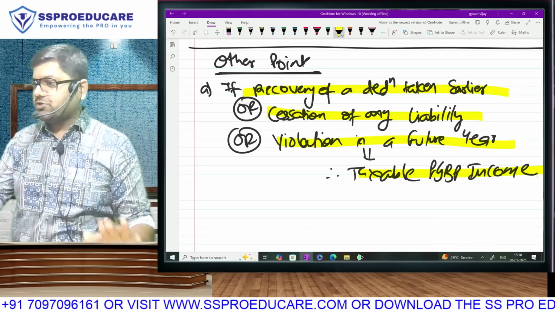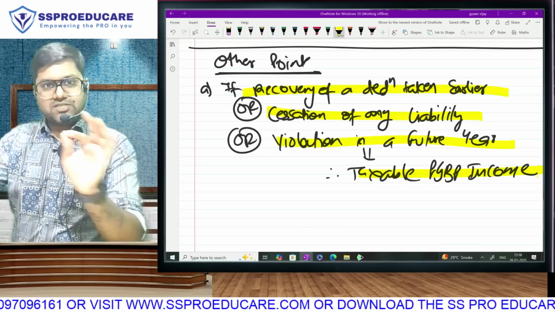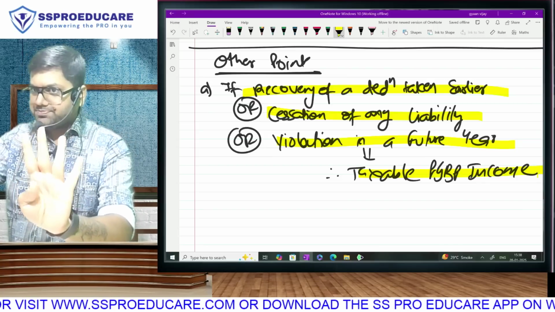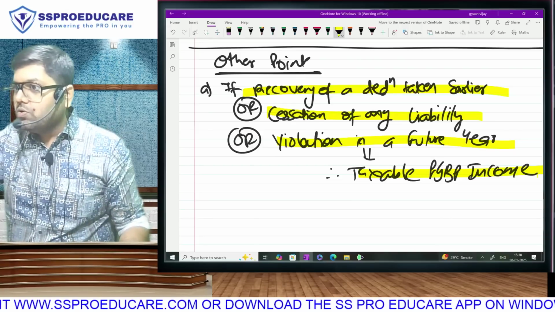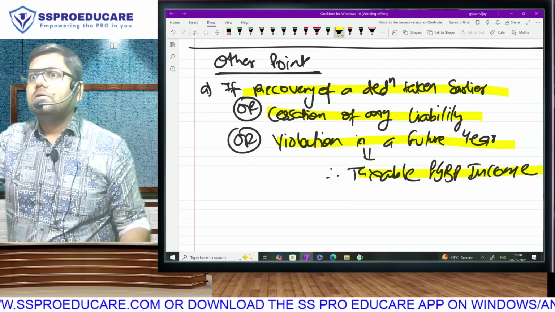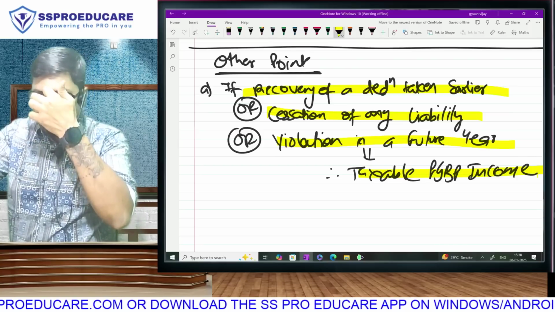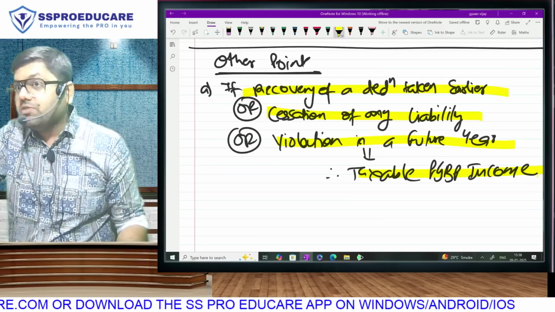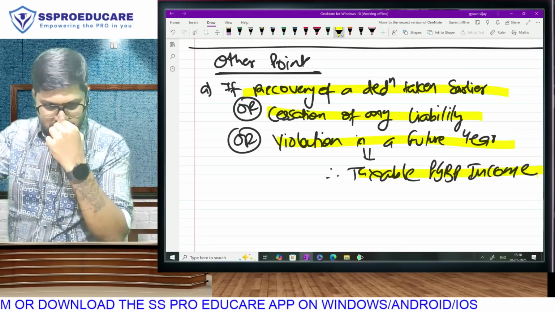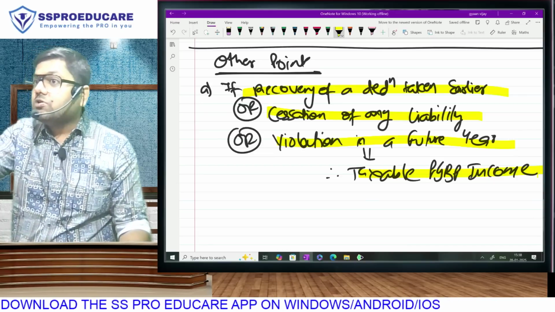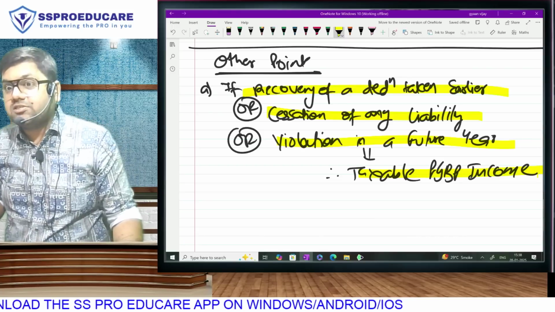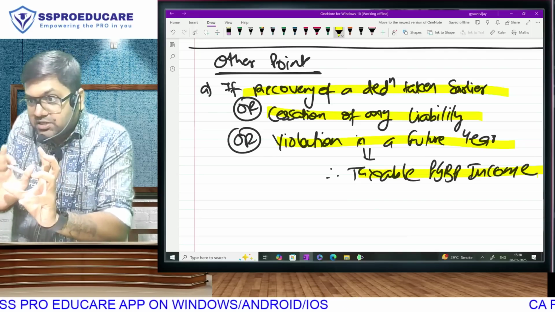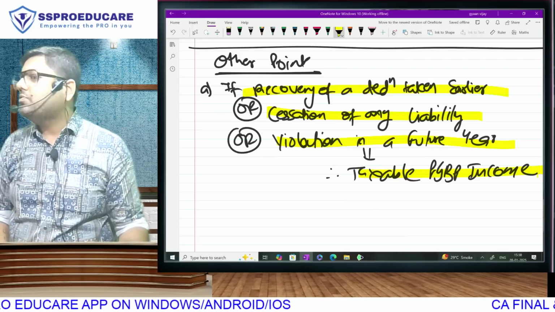And third, violation in a future year. Supposing I buy some goods from you on credit. So purchase account debit to creditor account. On accrual basis, I took deduction of that 1 lakh. No problem. Now my 1 lakh will become due. I paid in cash. When I purchased on due basis, there was no violation. I took deduction. But now is there a violation on the payment date? Which violation? More than 10,000 paid in cash. So the deduction that I have taken earlier on accrual basis of my credit purchases of 1 lakh, or maybe if I pay only 60, then only that much amount of violation. That deduction has to be reversed. How do you reverse a deduction?